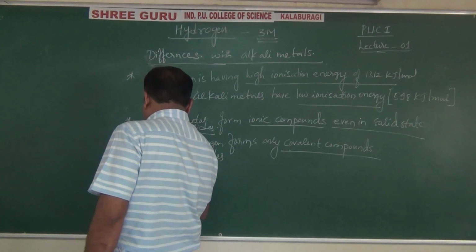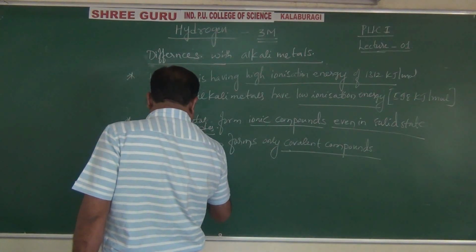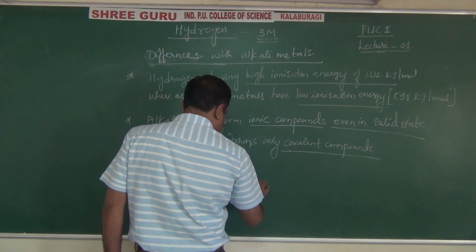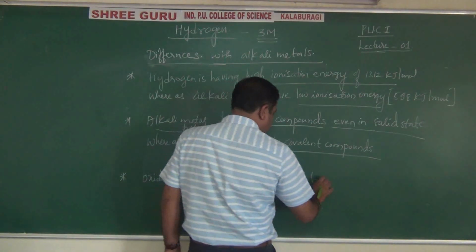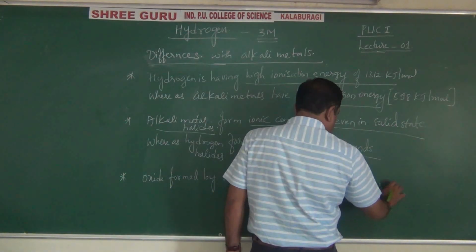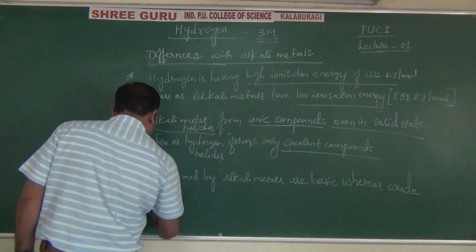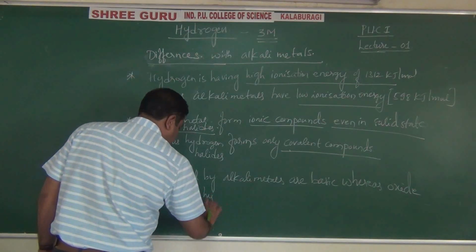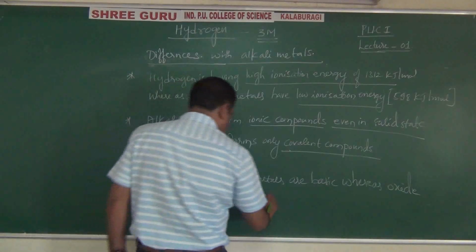Next, the oxide formed by alkali metals is basic, whereas the oxide formed by hydrogen is neutral.